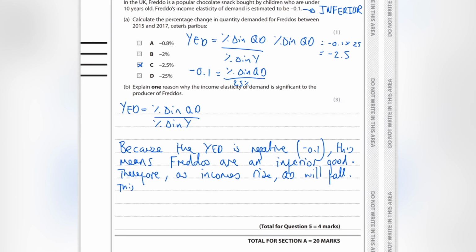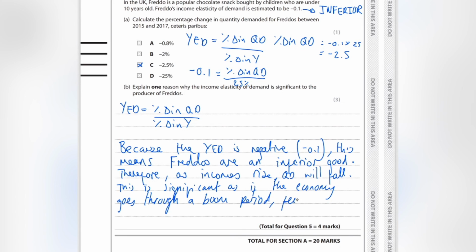This is significant as if the economy goes through a boom period, fewer Freddos will be bought because the quantity demanded will fall.